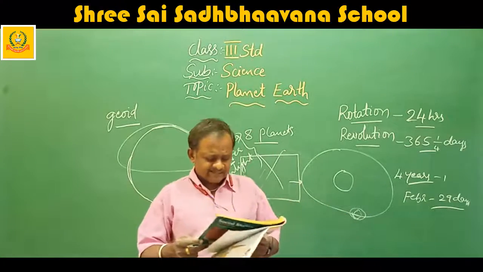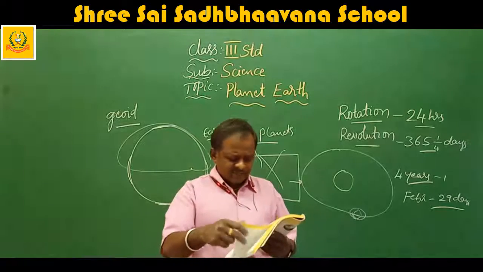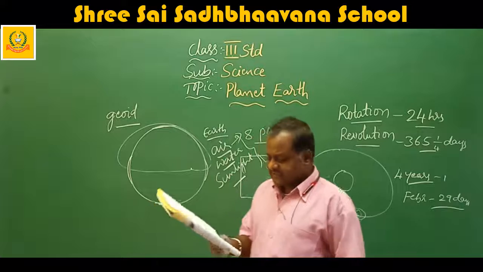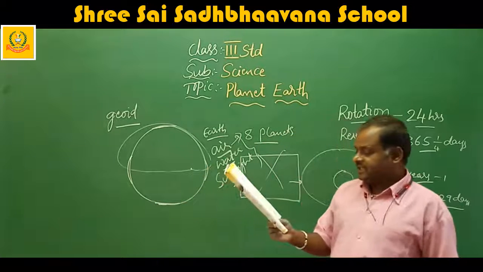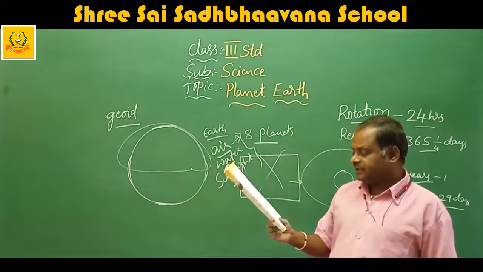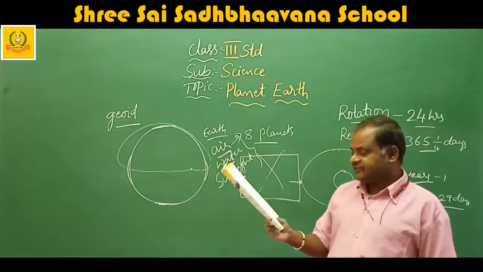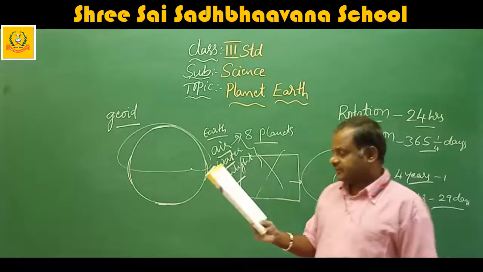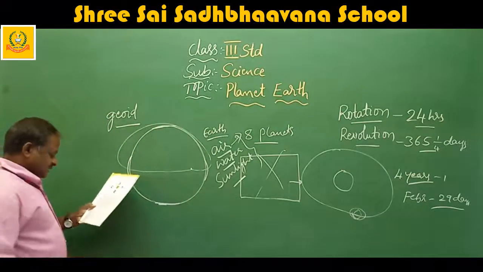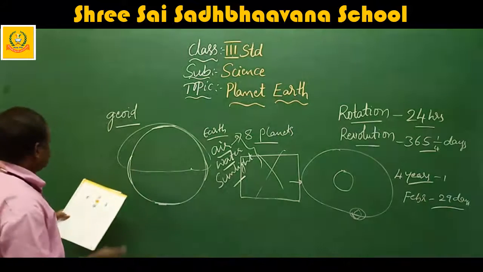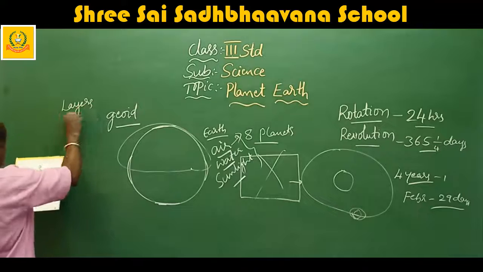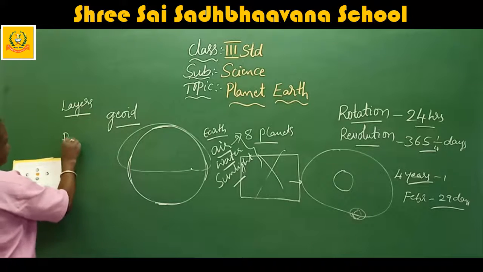Realms of the earth. Realms means the characteristics, how the earth is. The earth consists of 4 realms. They are atmosphere, hydrosphere, lithosphere and biosphere. Each layer is equally important for our survival on the earth. Realms of the earth means layers.